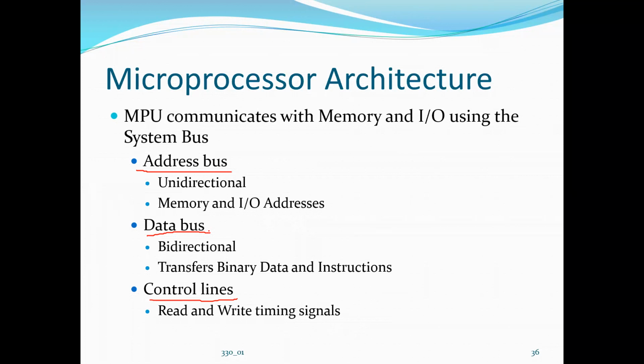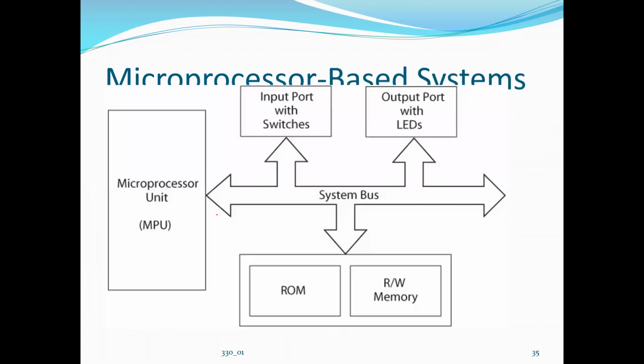So what is this address bus? The processor communicates with the IO devices with the help of addresses. Each device, say the IO devices or the memory device, in memory also we know there will be some addresses. So the processor will communicate with these devices with the help of address. First it will fix the address, where the data has to go and from where the data has to come. That is given by the microprocessor. Whatever program we write, it will fetch from that address, or else it will store to that address.